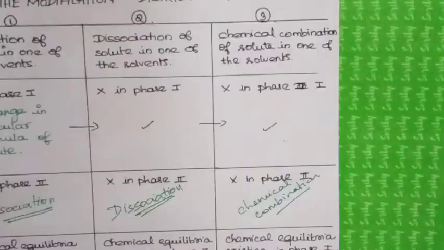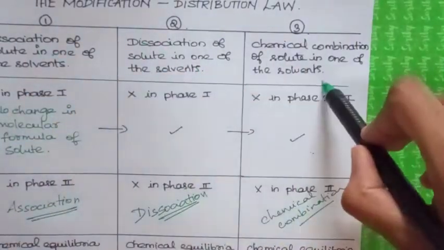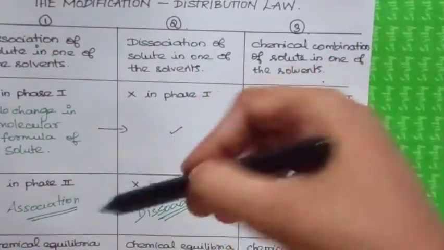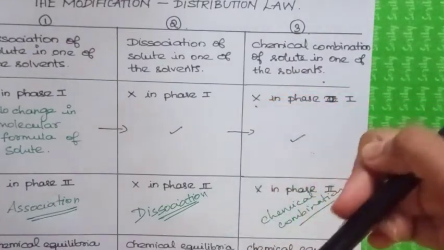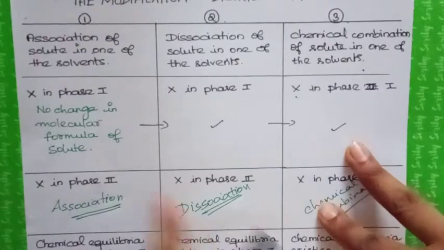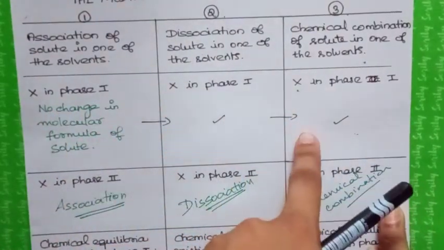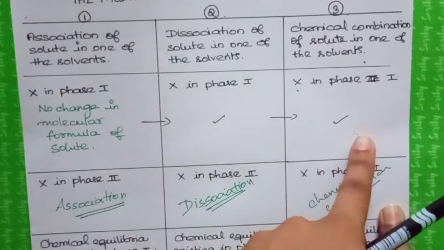Up to this, are you all clear? So in all three conditions, in phase 1, we are just assuming, for deriving the mathematical expression, that it will remain the same.